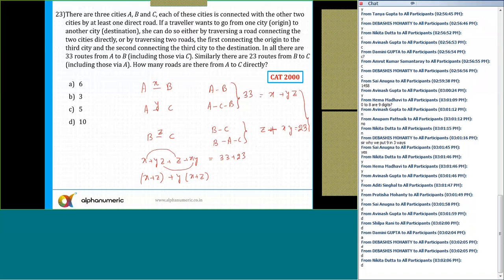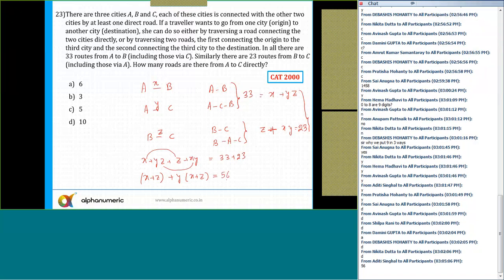What is this 33 plus 23? It is 56. Am I right? Yes, that is 56. So from here you'll get that x plus z is common, so x plus z into 1 plus y is equal to 56. This expression is equal to 56. Now remember the number of roads has to be an integer. So the question is basically in how many ways 56 can be written as a product of two integers.